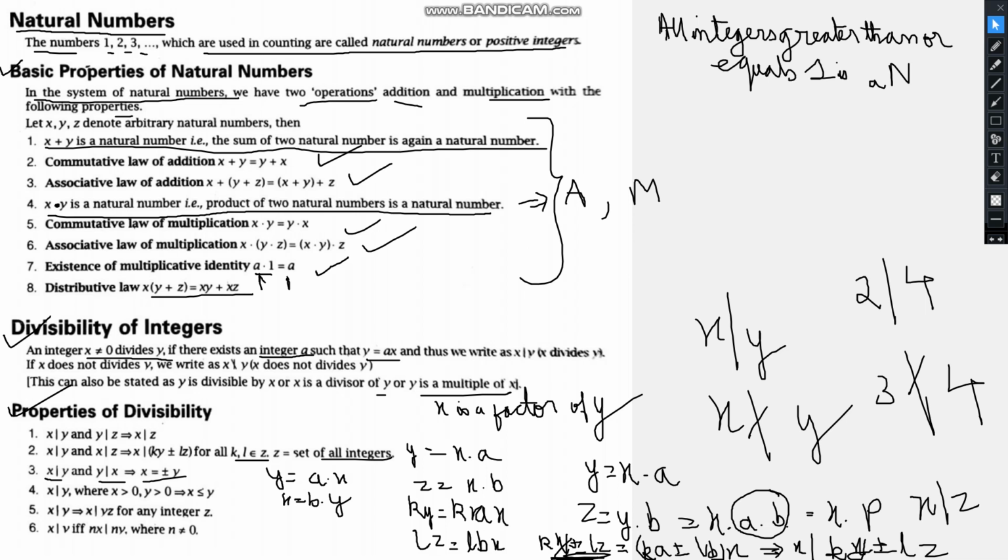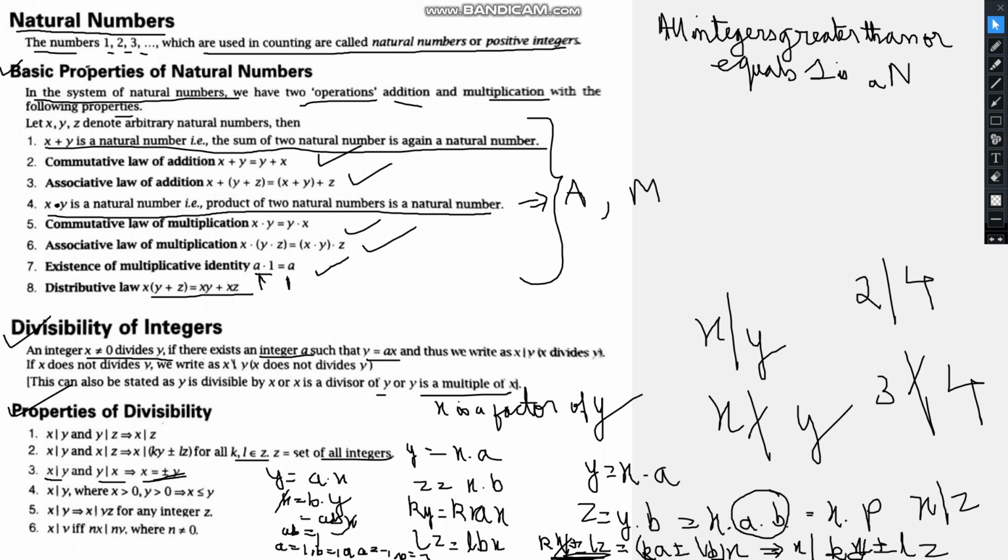Since both of these are integers, this can be written as x equals abx. X cancels, ab equals 1. Since a and b are integers, either a equals 1 and b equals 1, or a equals minus 1 and b equals minus 1. So we can write it as x equals plus minus y.